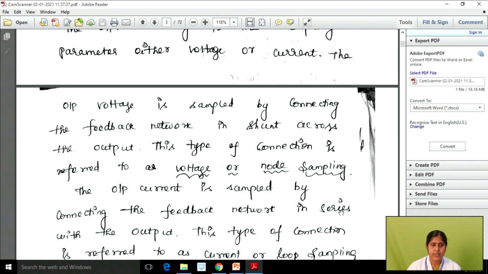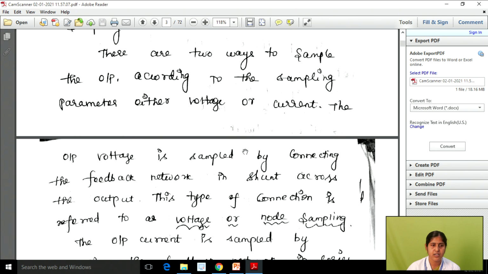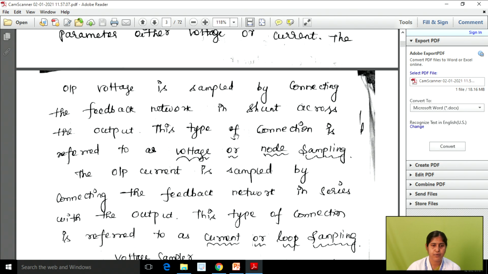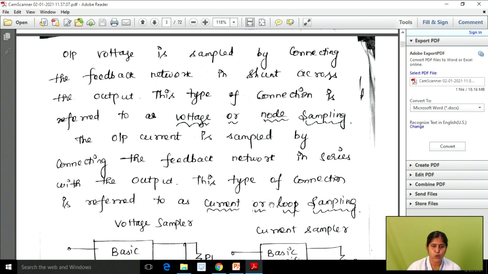Next we are going to see the sampling network. So what is sampling? To sample the selected signals, right? That is the process of sampling. We have many signals in a network, and in electronic circuits we have many sources. From these we select a particular sample signal, so we use a sampling network on the output side, right? This sampling network may be a voltage or current sample. So we have classified it into voltage or node sampling, and current or loop sampling.